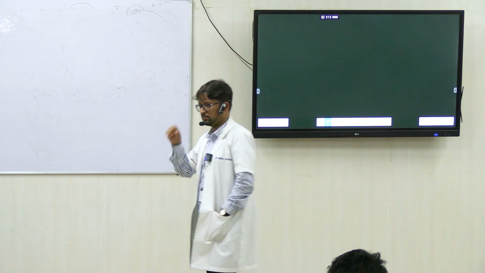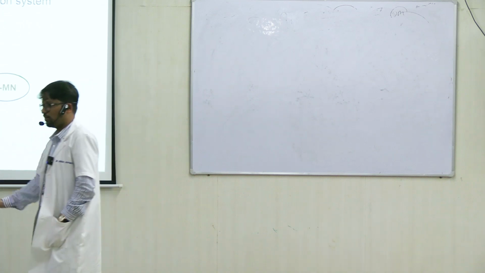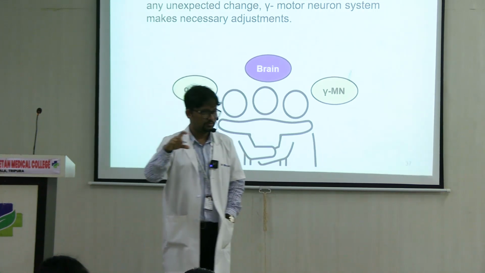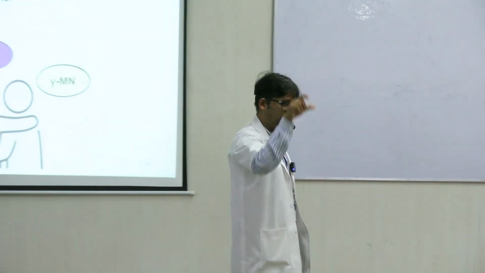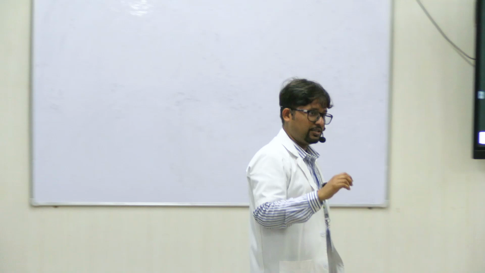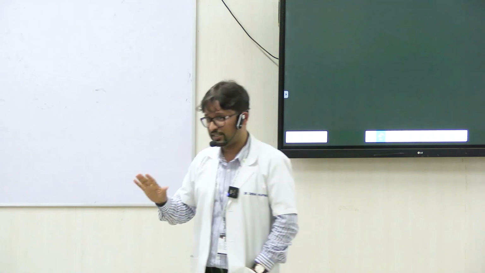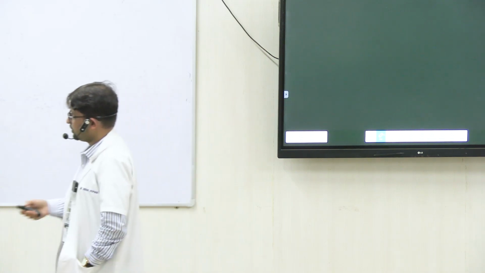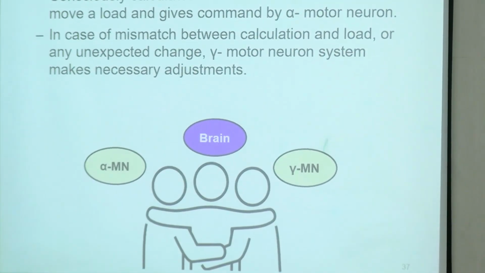Now during execution, suppose somehow the glass cracks and water starts leaking, तो उस दौरान the load will reduce, right? So now there should be some readjustment कि load जितना था, calculation जितने के लिए आया था, now it has to be readjusted. So there has to be some mechanism within the muscle which can detect this instantaneous change. So that is what the spindle does, and at the spinal cord level itself, it can make the necessary adjustments. ठीक है? So this is the advantage of having alpha gamma coactivation, right?